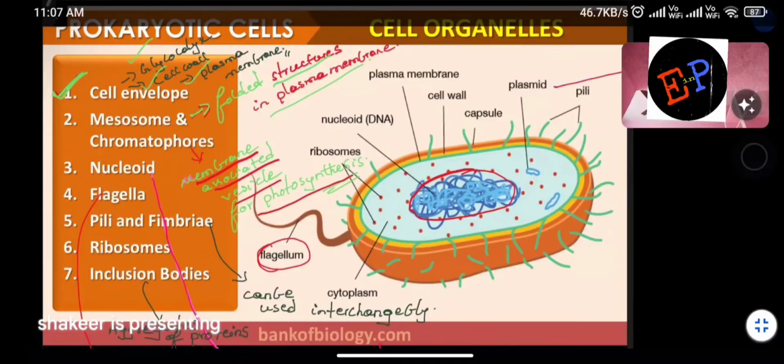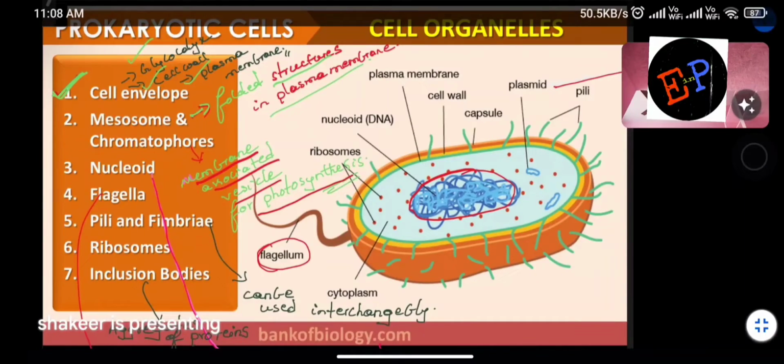For example, this cell wants to get attached to some surfaces. Definitely cells will be attached to surfaces, no? Either the base of the seas or the shores of the oceans, you will find a lot of bacteria and a lot of other things. So they are attached to the surfaces, and this attachment is possible only with the help of pili and fimbriae.